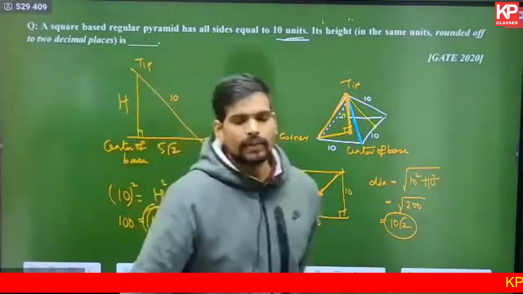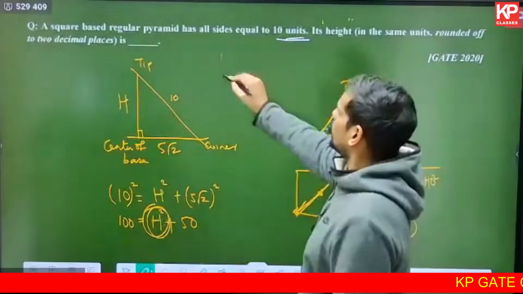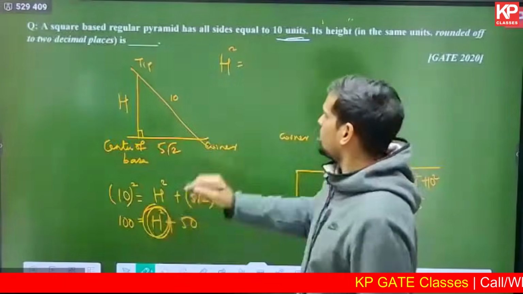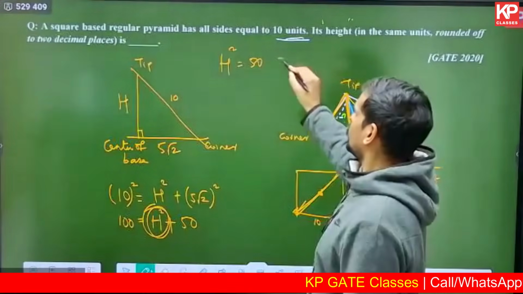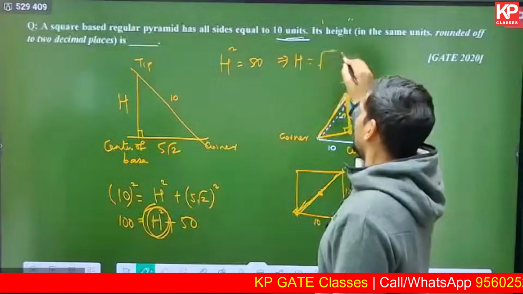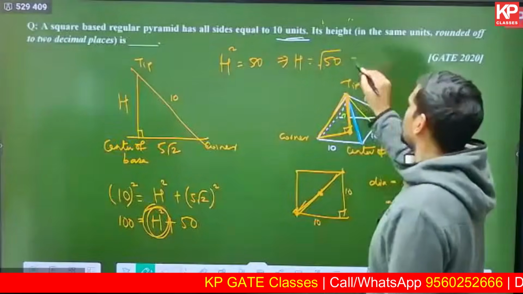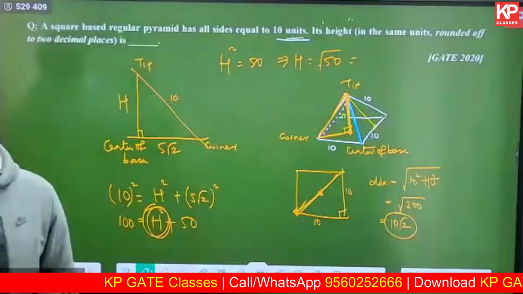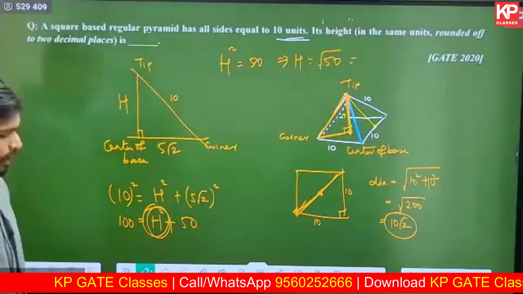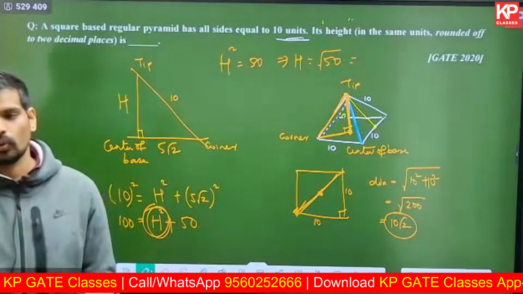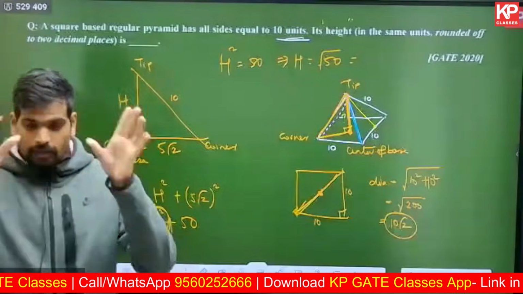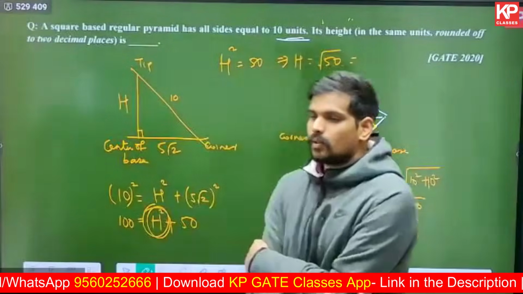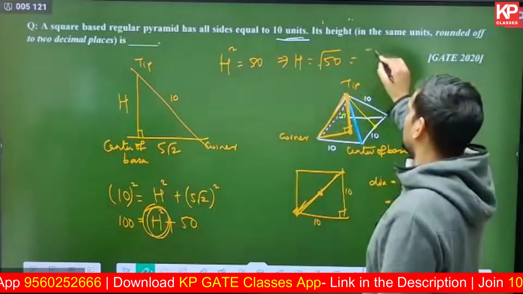Can you calculate and tell me the final answer? What are you getting? h square will be 100 minus 50, which is 50. h will be square root of 50. It's a numerical answer type question, so you need to type in the numerical value up to 2 decimal places. So tell me the final answer up to 2 decimal places. What would you type into the input box in the exam? 7.07.